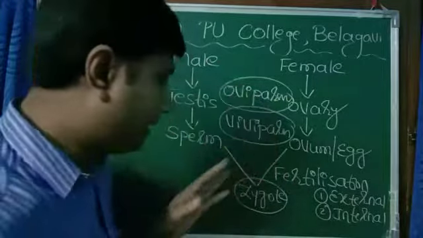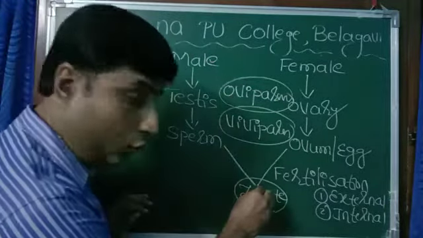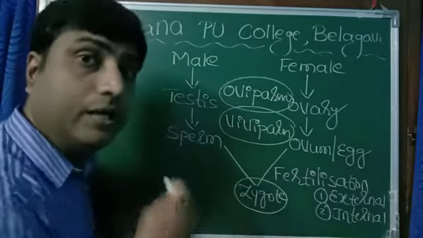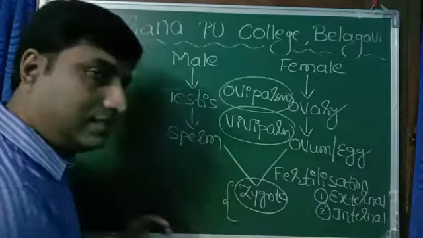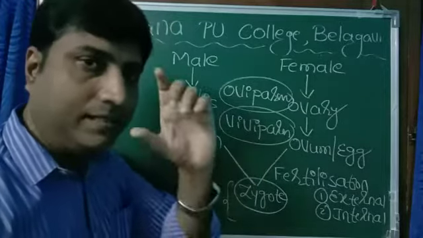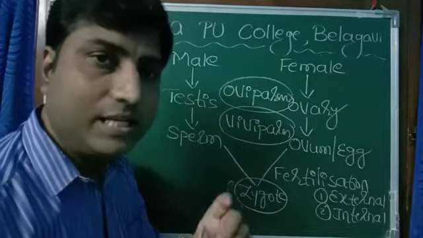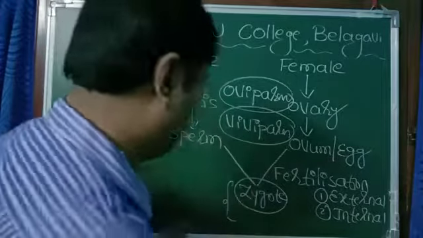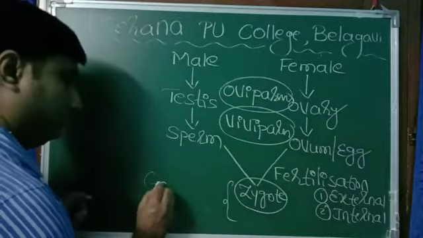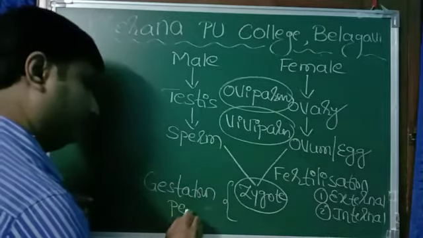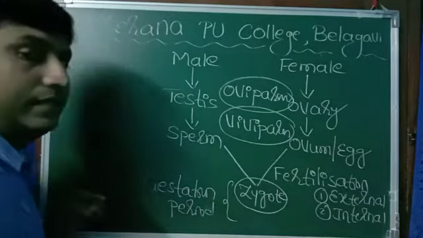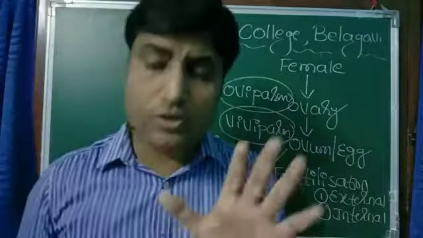In mammals, from zygote till the birth of the baby, it requires certain time. That time is called gestation or gestation period.